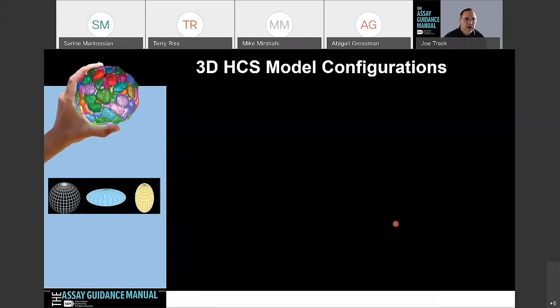So to generate the spheroids, they come in a lot of different shapes and sizes. They could be spherical in nature, like this one here. It's a nice pretty picture. That's the sphere I'm holding in my hand. Or it could in fact be something that looks like a hockey puck or an oblate formation, or a prolate kind of formation, more like an egg shape. And so these spheroids are going to come in different sizes and shapes.